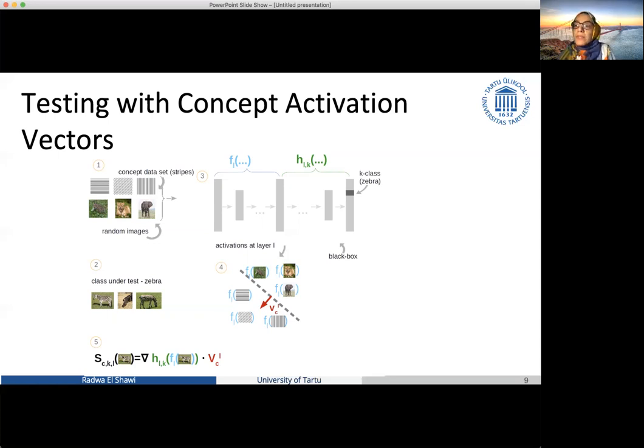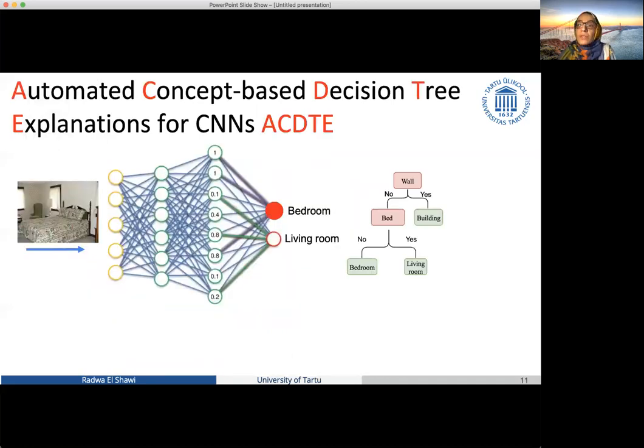But then the problem with this technique is that it's very hard for the user to find examples for the concepts that he or she would like to study. And also, sometimes we don't actually know which concept is important and which concept we should study. And that motivates us to go to another level of interpretability, which is automated concept extraction, a technique called automated concept-based decision tree explanations for convolutional neural networks.